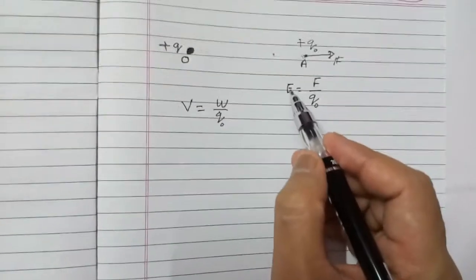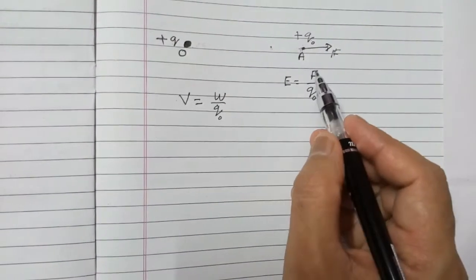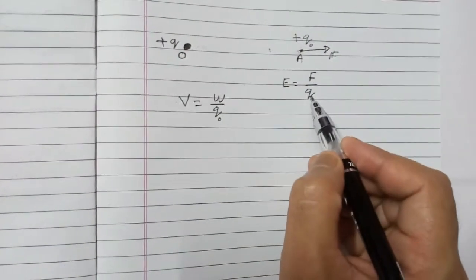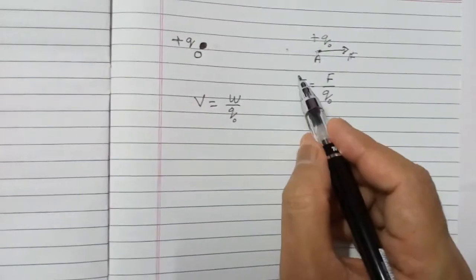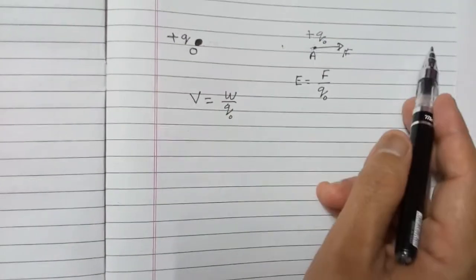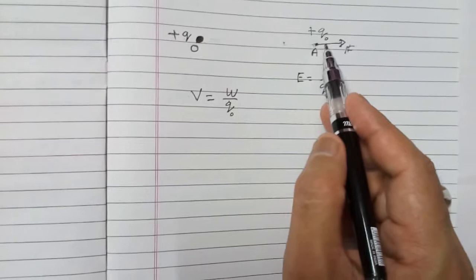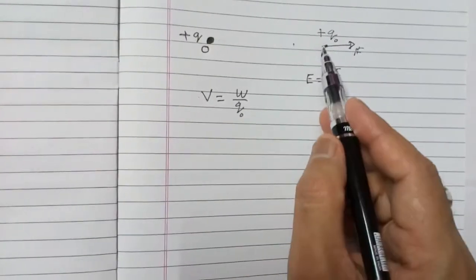So to know the electric field intensity, there is force divided by q naught. Now to know the electric potential, there is a physical quantity, work. In this chapter we will understand this.